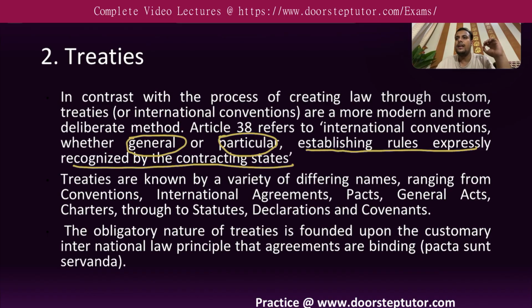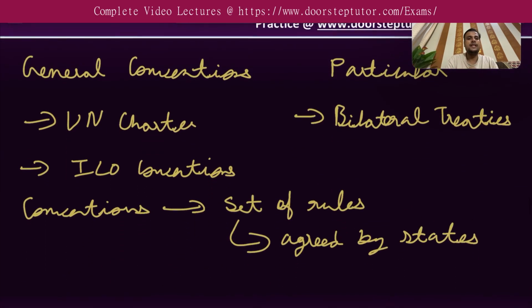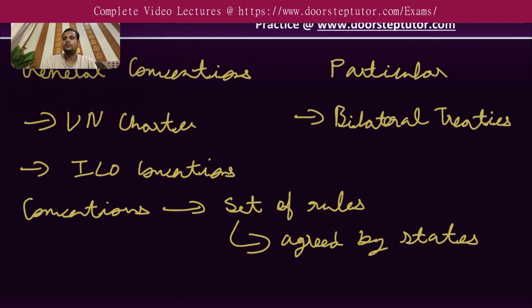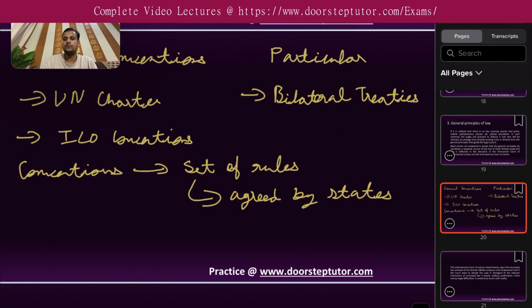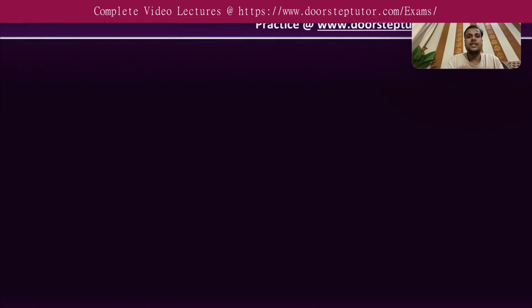Now, if we describe treaties further, it is a creation of written agreements whereby participating states bind themselves legally to act in a particular way, or to set up a particular relation between them. So what is a treaty? A treaty is nothing but a written agreement.